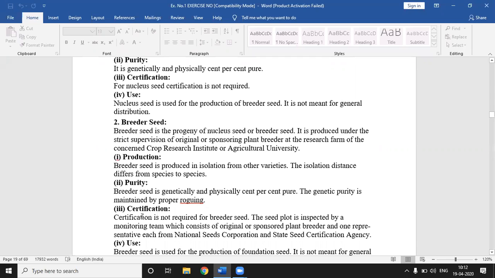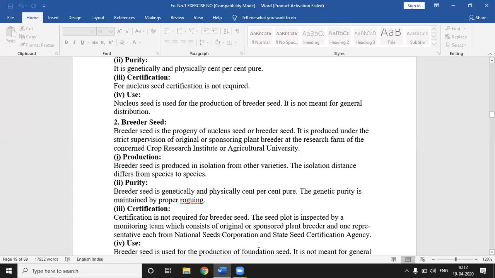The next one is certification of breeder seed. Certification is not required for breeder seed. The seed plot is inspected by a monitoring team which consists of the original or sponsor plant breeder and one representative each from the National Seed Corporation and the State Seed Certification Agency.